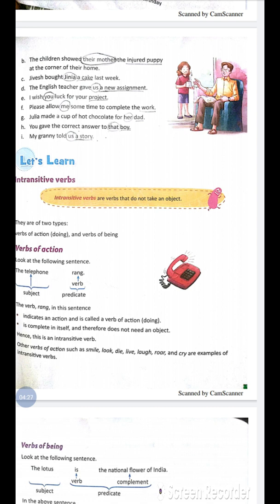Next is, the children showed their mother the injured puppy at the corner of their home. So, their mother is the indirect object. The injured puppy is the direct object. One more example I will take. Jivesh bought Genia a cake last week. So, the direct object is the cake and Genia is the indirect object.